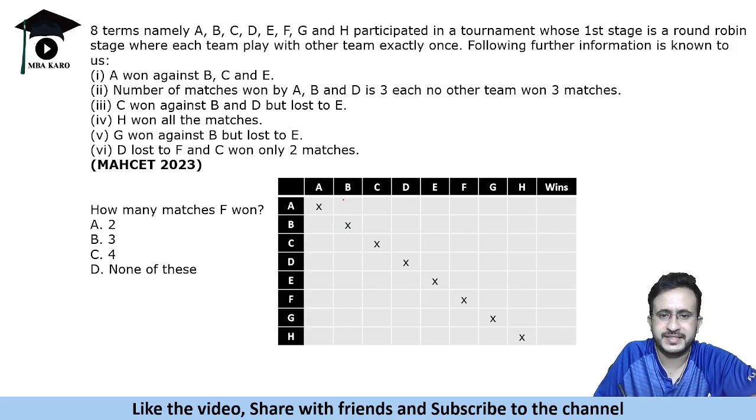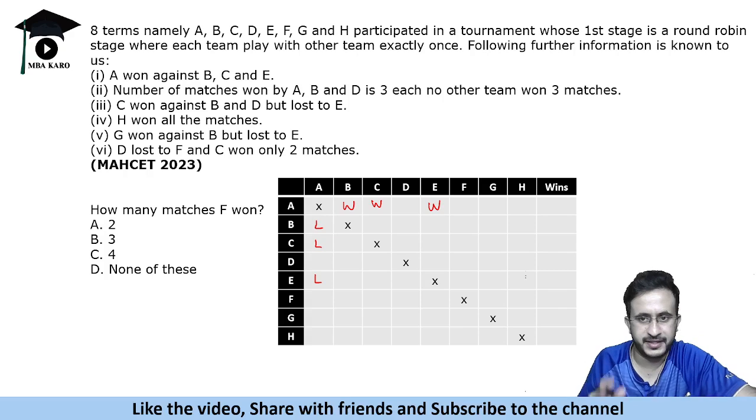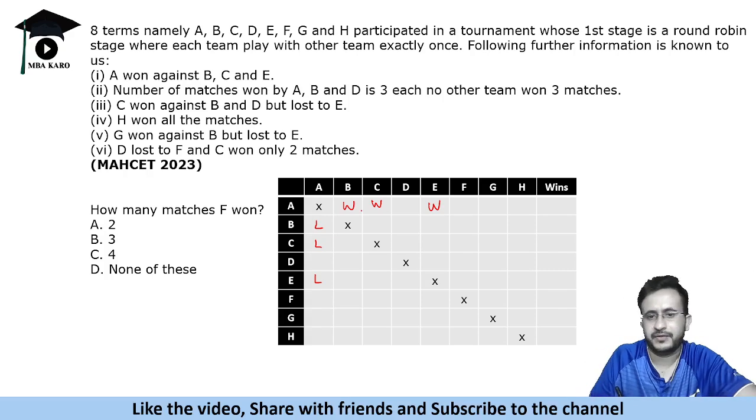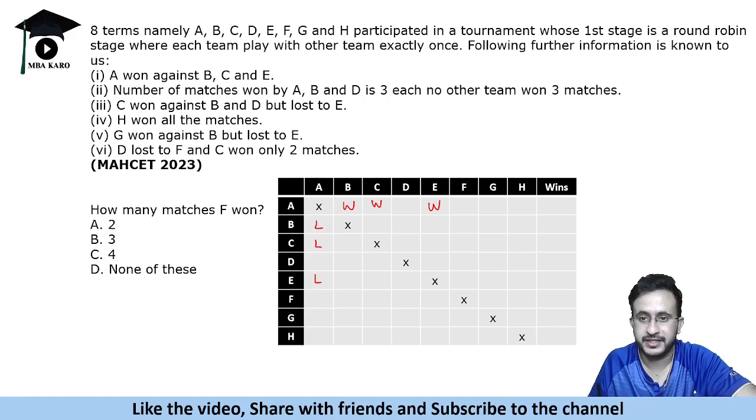So A1 against B, C, and E. So A, B, C or E से जीत गया. Okay, so A has 3 wins. Now what we will do is, B will lose to A, C will lose to A and E will lose to A. तो जैसे हॉरिजॉन्टली बना रहे हैं उसके उल्टा वर्टिकली बनाना है, ये ध्यान रखना पड़ता है इसमें कि A wins against B, C and E, so B, C and E will lose against A.